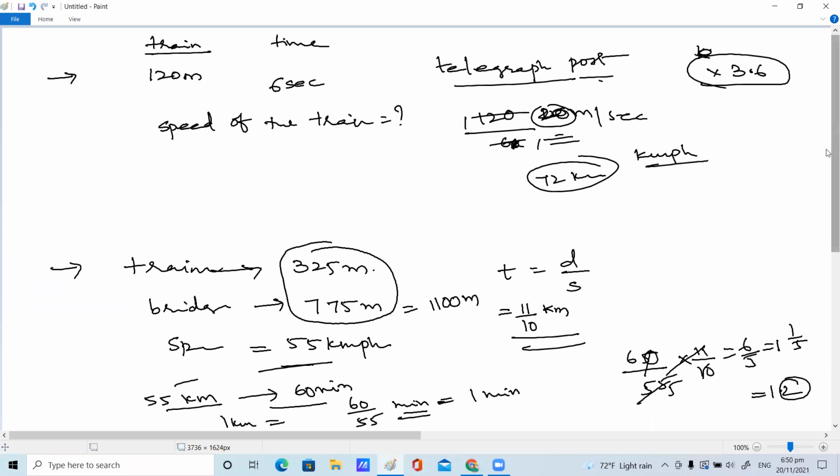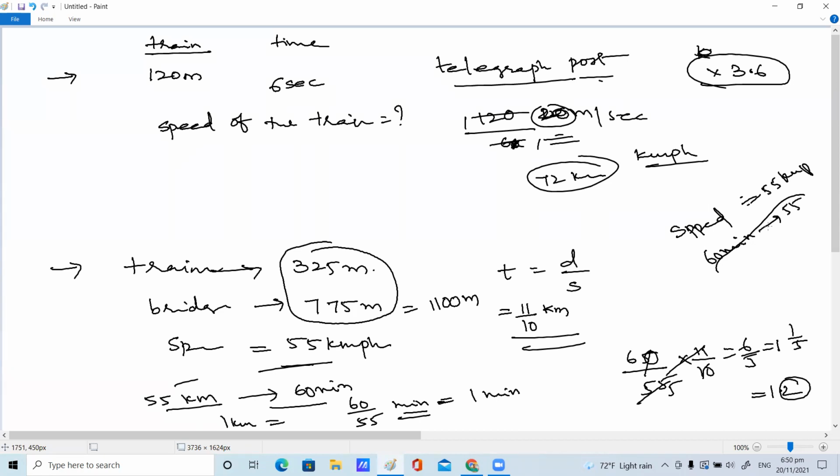Ma'am, how did you get that 60 by 55? See, the speed of the train is how much given? 55 kilometers per hour. So in 1 hour, how much distance is traveled? 55 kilometers. Ma'am, it's okay, we can do that later. Ma'am, may I tell how I did it? Yeah, please.